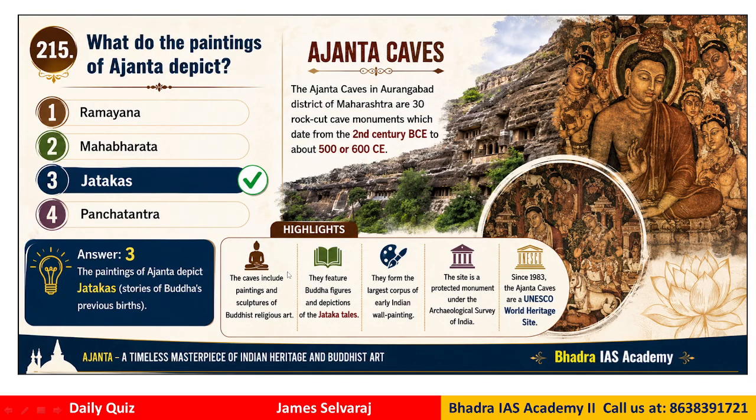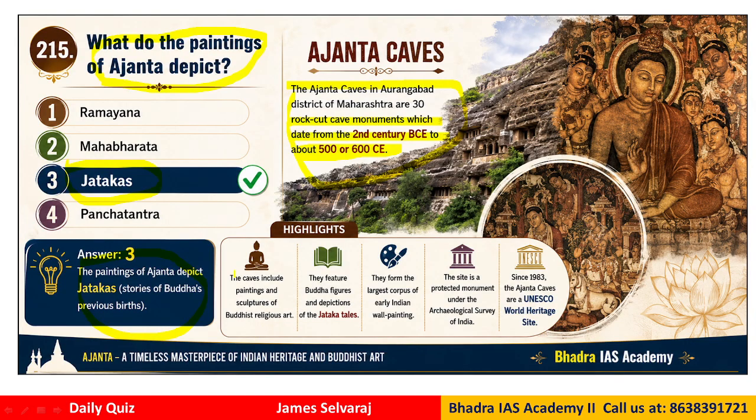Okay. Question number 215. What do the paintings of Ajanta depict? You know that there are the Ajanta Ellora paintings, very popular in Maharashtra. The paintings of Ajanta basically depict the Jatakas. That is the correct answer, answer 3. The Ajanta caves in Aurangabad district of Maharashtra have about 30 rock cut cave monuments which date from the 2nd century BCE to about 500 to 600 Common Era. These basically depict Buddhist paintings.